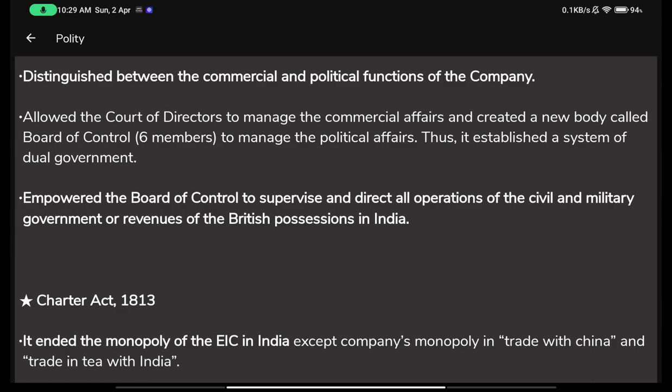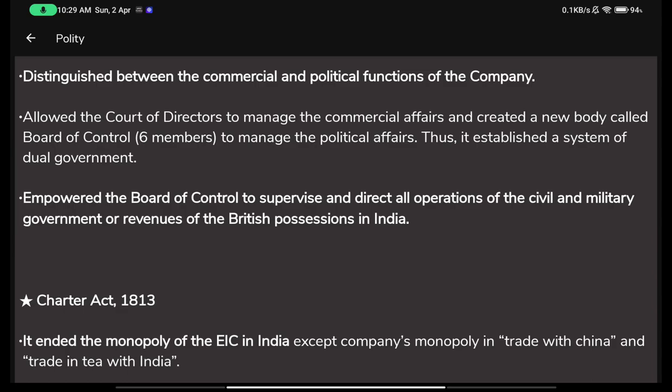So what happens is that previously the court of directors were controlling and ruling the area of Bengal, obviously under the British government.